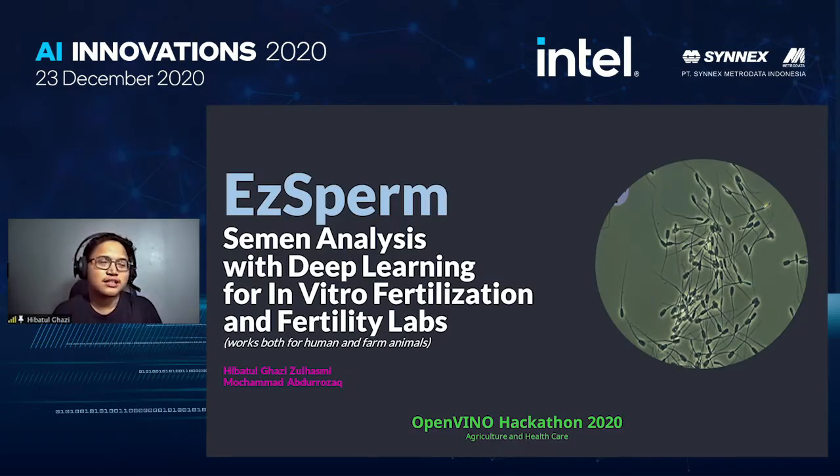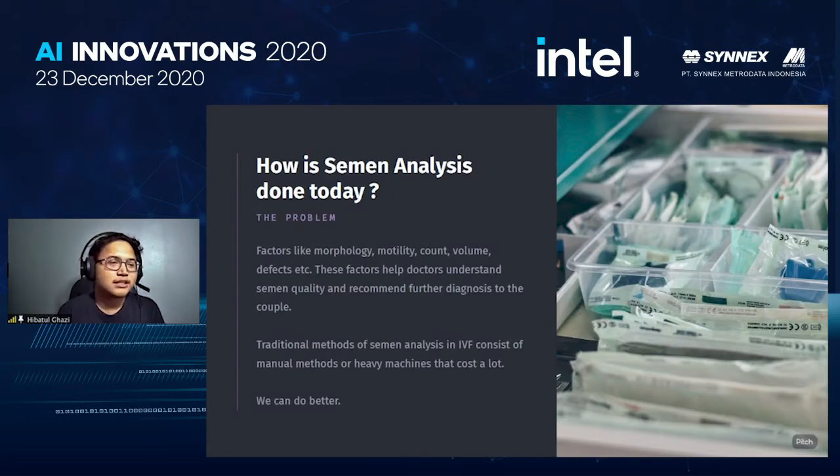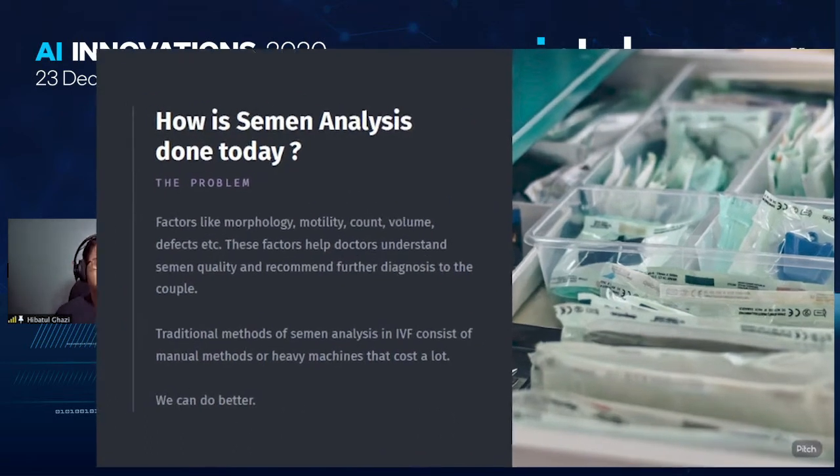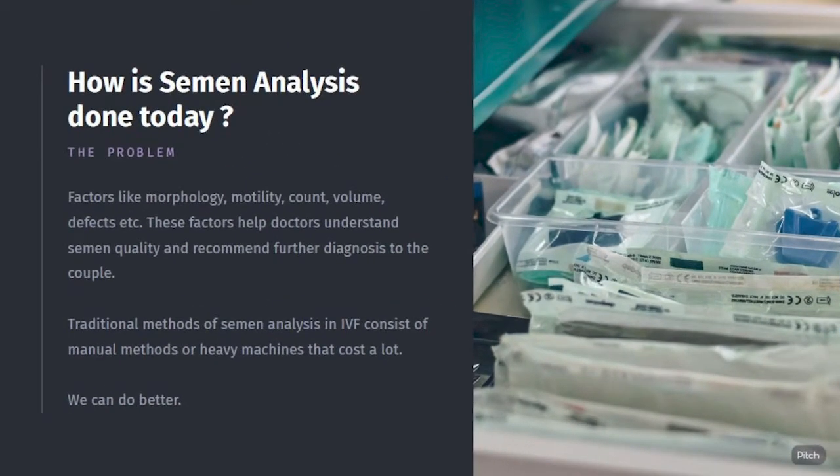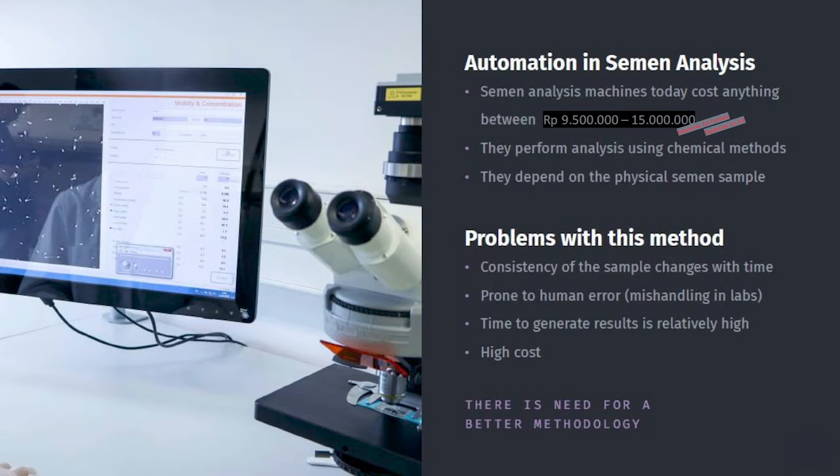This is EasySperm. What is EasySperm? EasySperm is a semen analysis with deep learning for in vitro fertilization and fertility labs. Why did we build this? Because we see that traditional methods of semen analysis in the IVF industry consist of manual methods and heavy machines that cost a lot. So from that, we can do better. The problem with this method is, first, the consistency of the sample changes every time, and then this method is prone to human error, it takes so much time to generate the result, and the cost is relatively very high. So we see that we need a new or better technology to do the semen analysis.